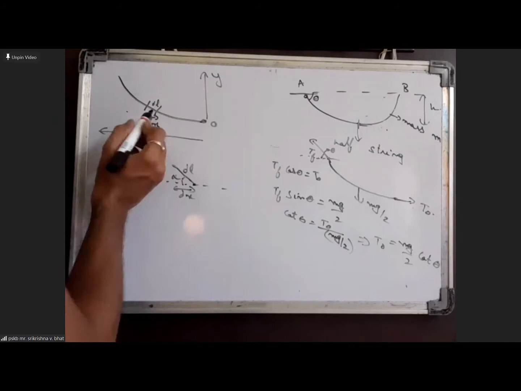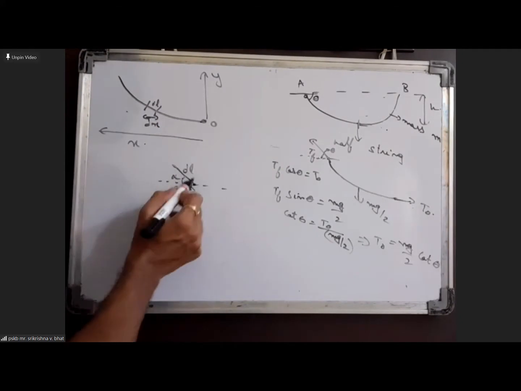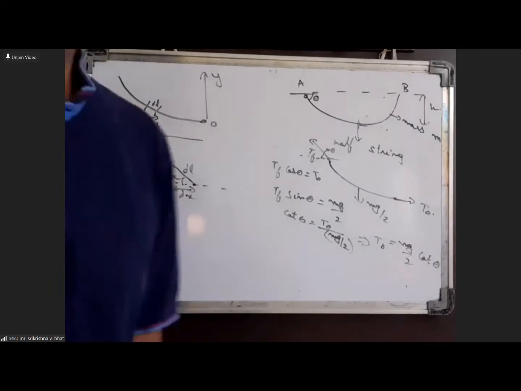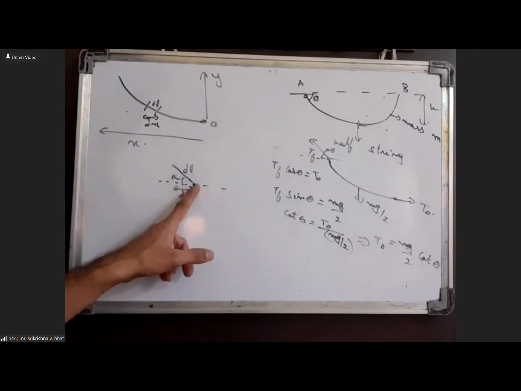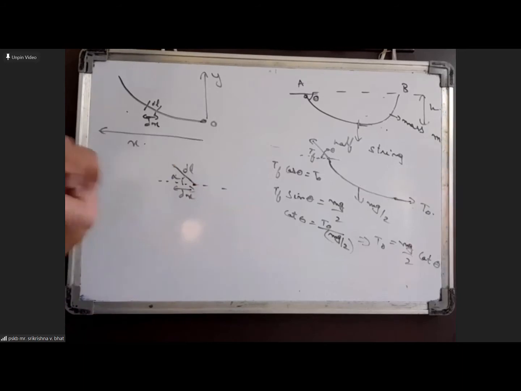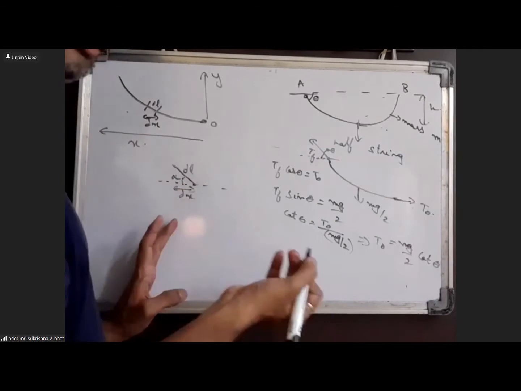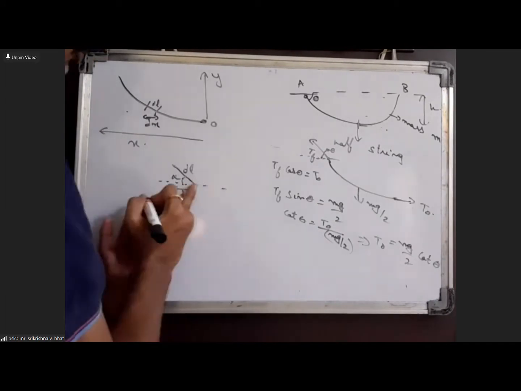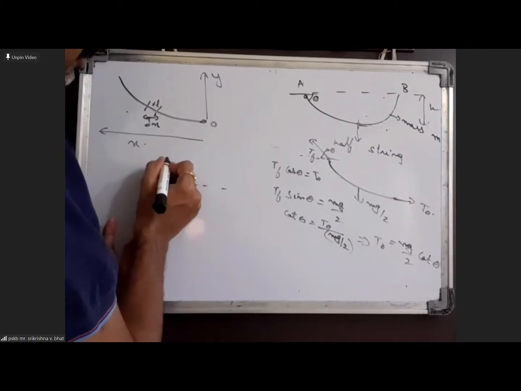If you draw a tangent at this position and at this position, the angle the tangent makes with the x-axis will be different. If the angle made by the tangent here is alpha, then the angle over here is alpha plus d alpha.